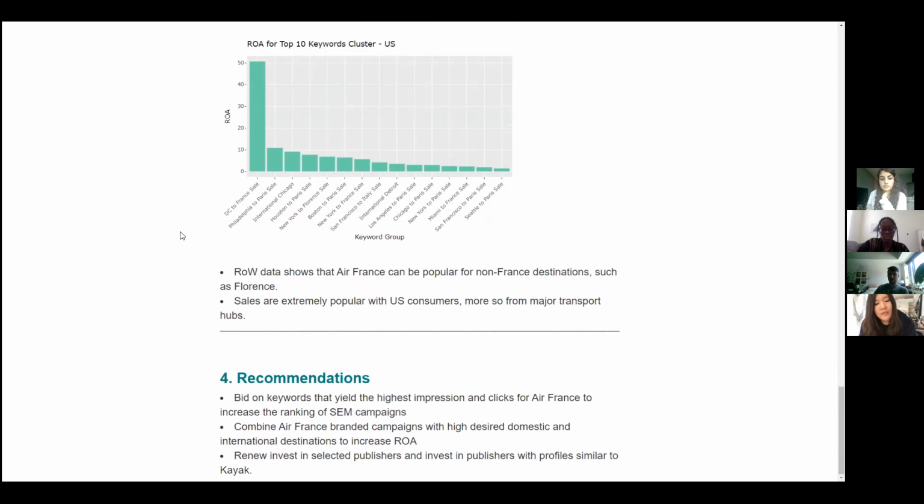And the second one is to combine the Air France branded campaigns with the deserved domestic and international destinations to increase the ROA. And the last one is to renew the investment in the selected publishers and invest in publishers with a profile similar to Kayak.